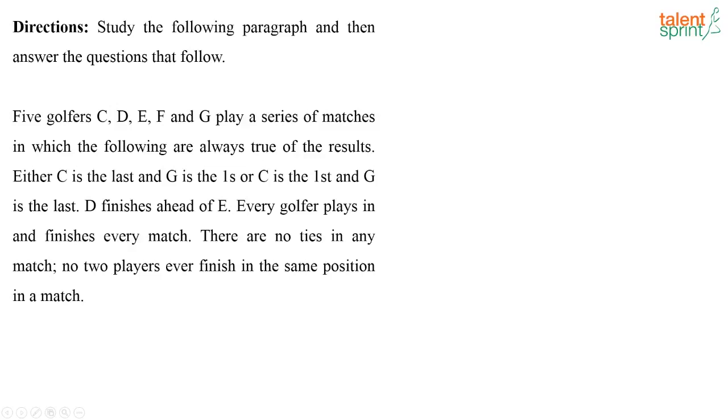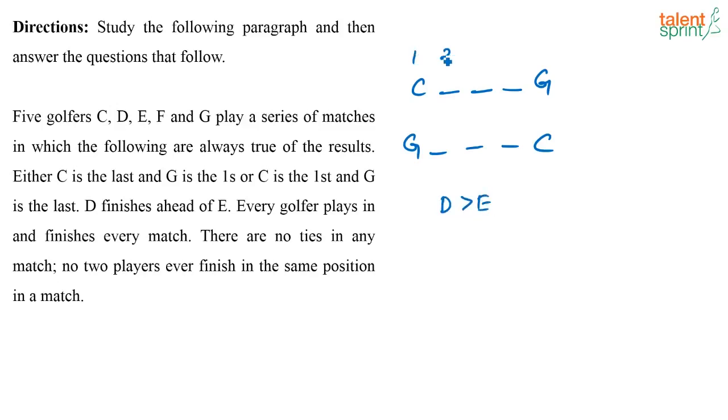5 golfers C, D, E, F and G play a series of matches in which the following are always true of the results. Either C is last and G is first, or C is first and G is last. So there are 5 people who are playing the match. If C is first, then G is last. If G is first, then C is last. Then what else have they said? D finishes ahead of E. So when you look at the rank, D is finishing ahead of E.